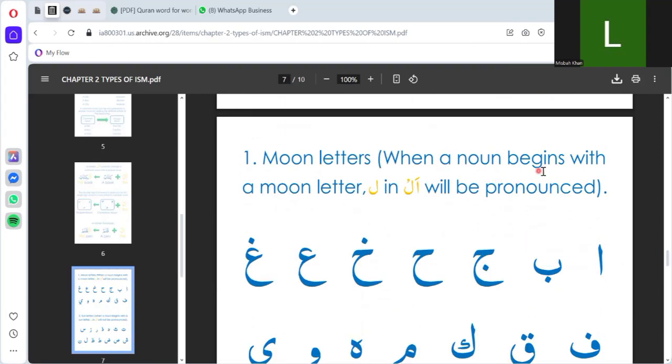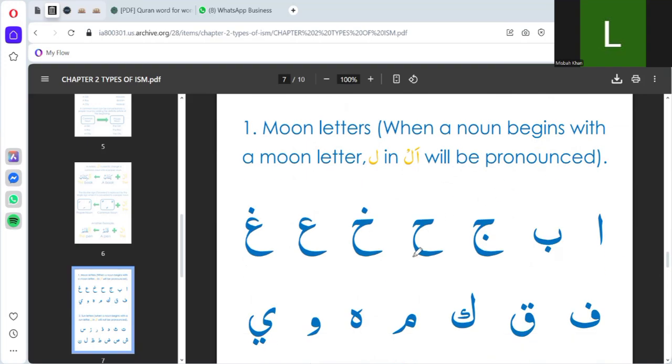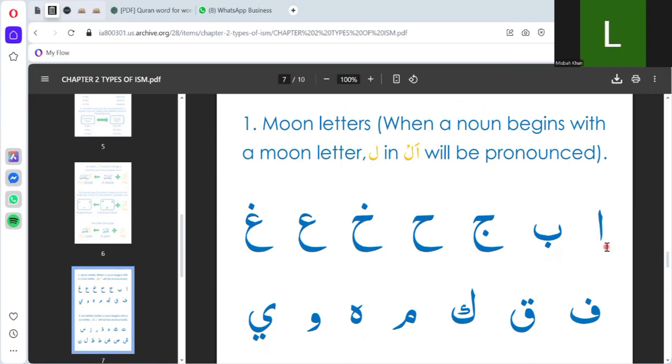When a noun begins with a moon letter, the lam in al will be pronounced. These are the moon letters: alif, ba, jim, ha, kha, ain, ghain, fa, qaf, kaf, mim, ha, waw, ya.